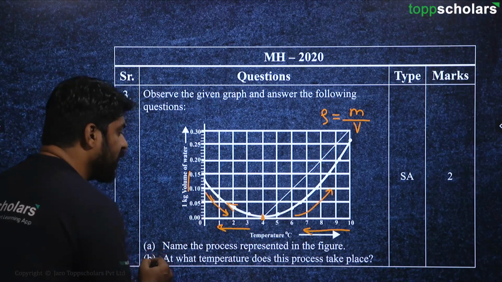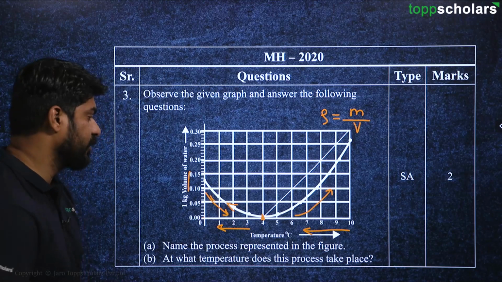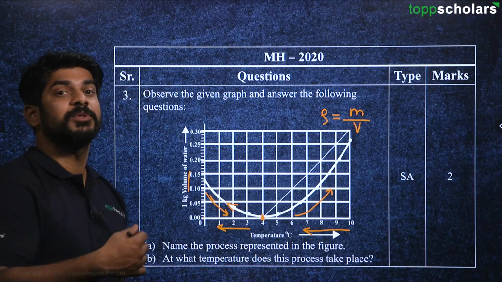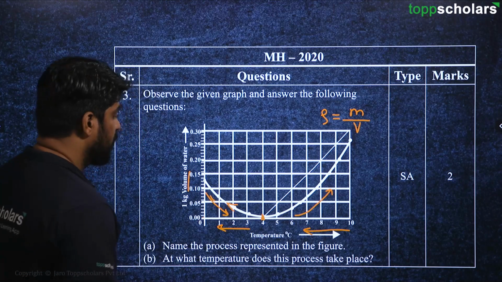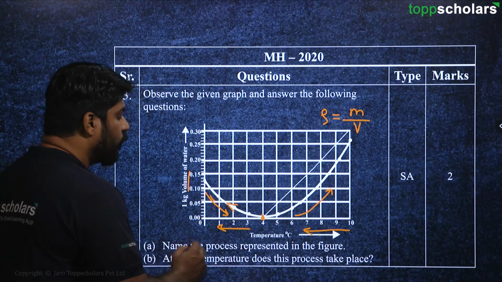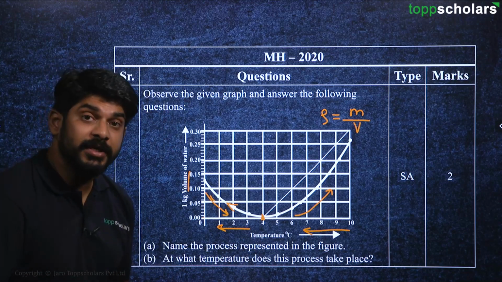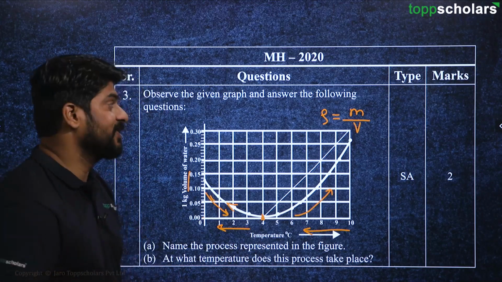The question is, name the process represented in the figure. So this process is basically called as anomalous expansion of water, right? And then at what temperature does this process take place? So here we can see it takes place at 4 degree Celsius.